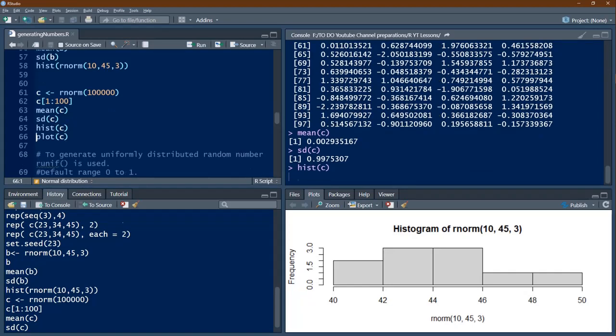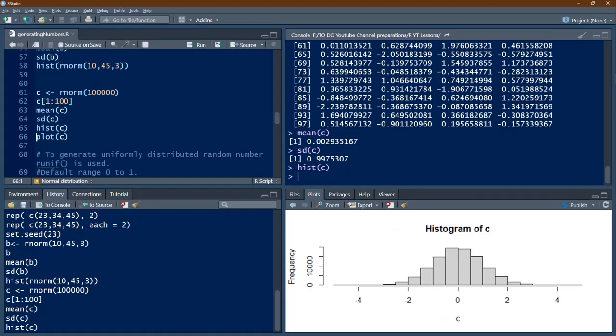Let's see a histogram here, the frequency diagram. You see around mean, the maximum you get the frequencies. That means these 100,000 numbers, if you take frequency of those numbers in the region of 0 to say 0.2, 0 to 2, this is 1, 2, 3, 4 divisions. 4 divisions is roughly 0.5.